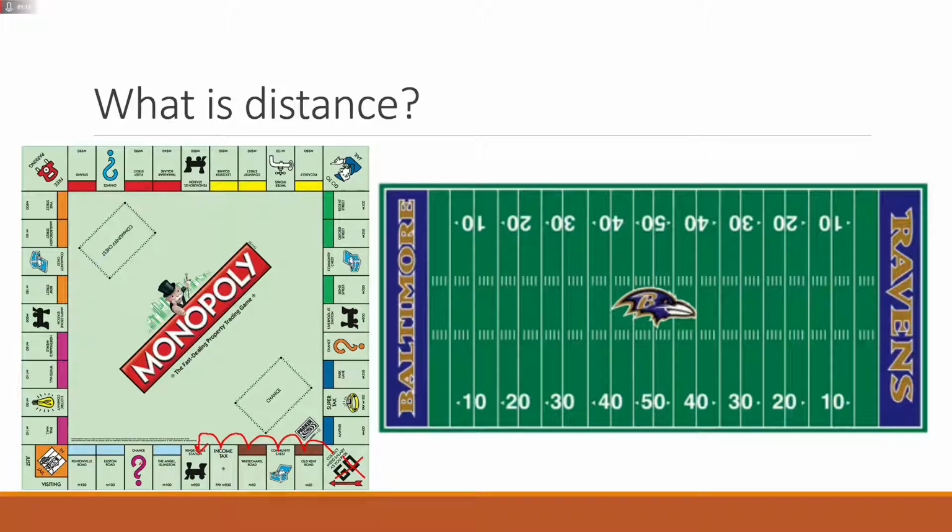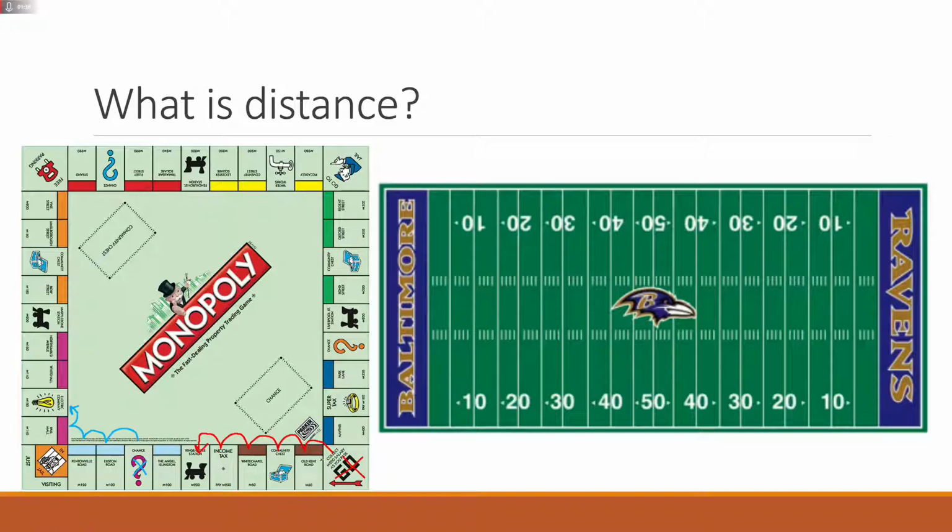I could calculate the distance between maybe this chance right here and this electric company. So if I start here, and I can use a different color for that. If I start here on chance, and I want to get all the way here to electric company, I can take a couple hops. Again, I'm starting here, so my first step is 1, 2, 3, 4. So depending on how far we're going, obviously it's going to be bigger or smaller, but it's interesting